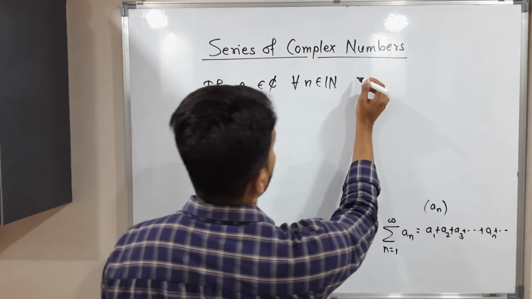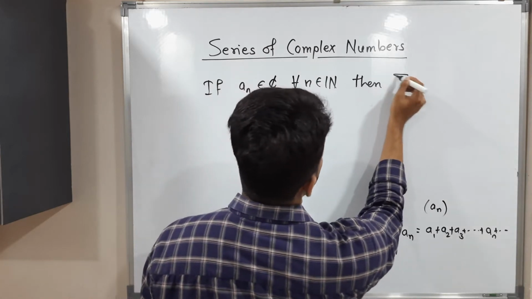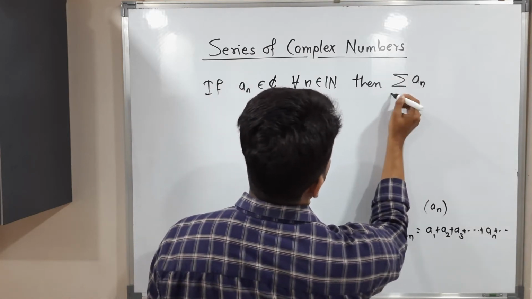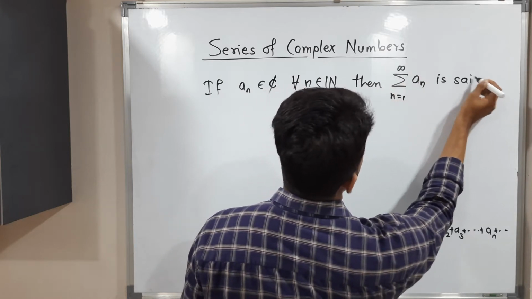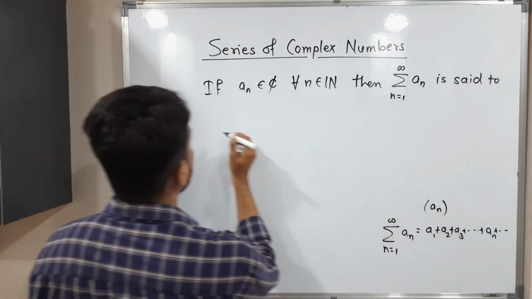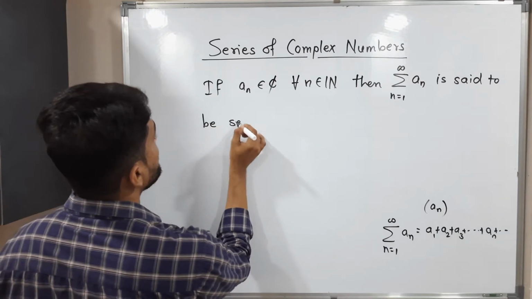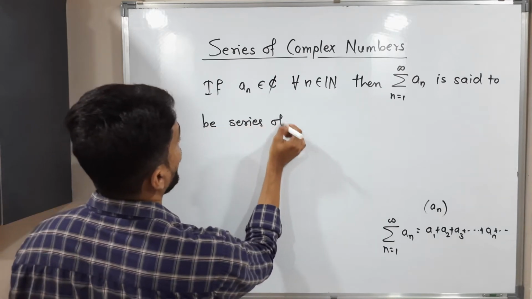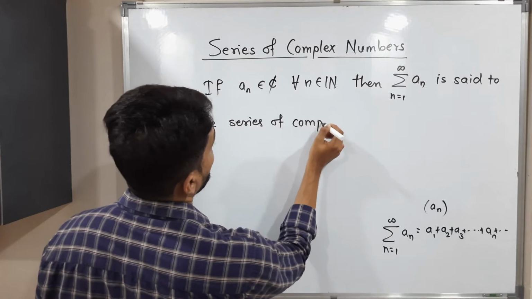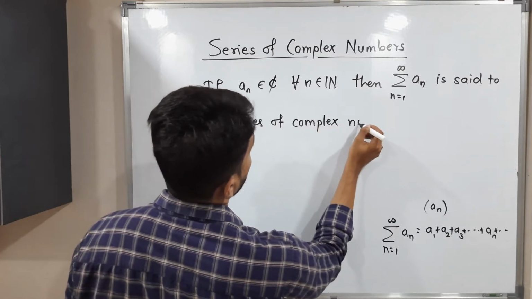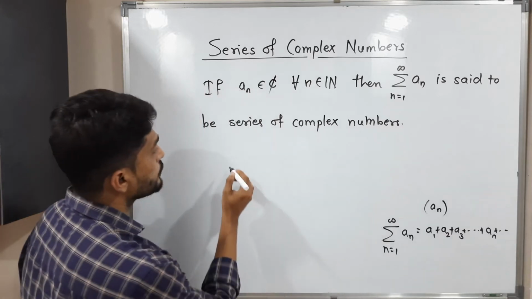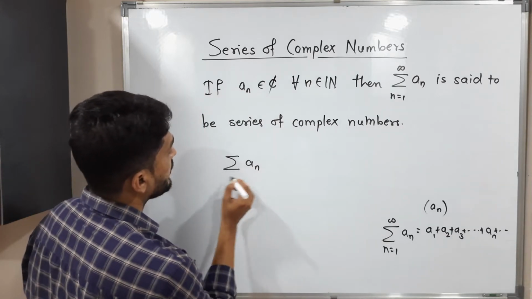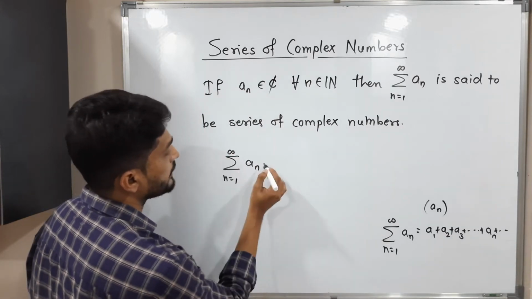So let me mention, then summation a_n, n running from 1 to infinity, is said to be series of complex numbers. Okay, it is a series of complex numbers. So summation a_n has the same meaning as I have written here.